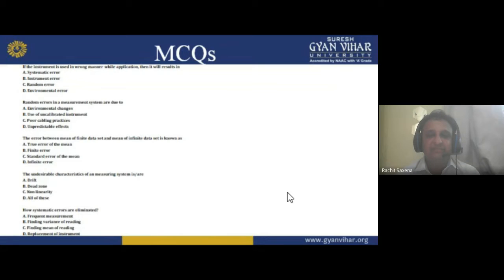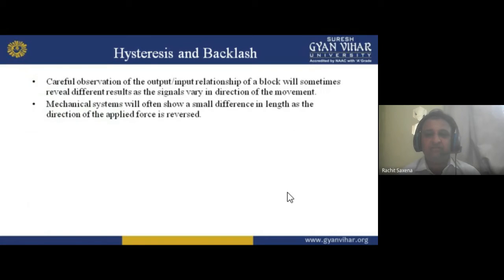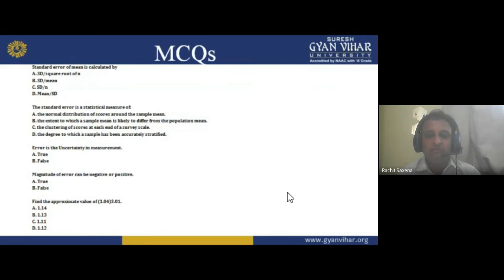I hope you understand this, or try to remember it in the future, because try to understand, not just learn. If a student only learns, it can be forgotten. But if the student understands this, it never goes. So try to do it. These are the MCQs. If you have any query, you can ask me later or in the next lecture. I will teach you about statistics and backlash in the next lecture.